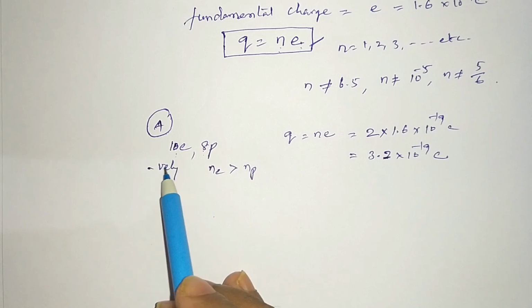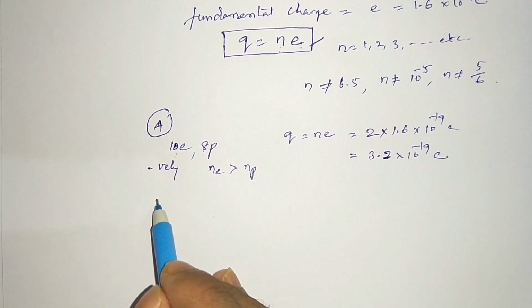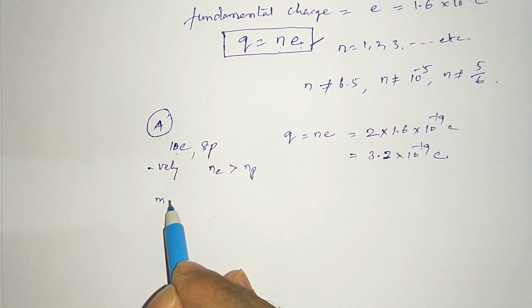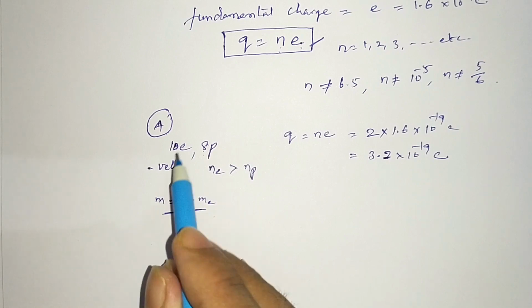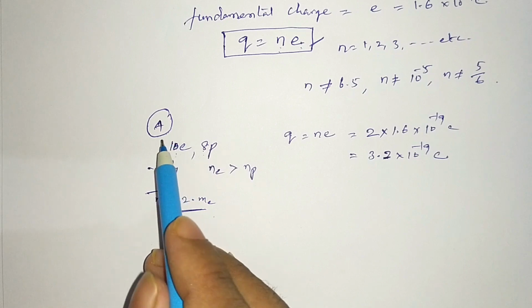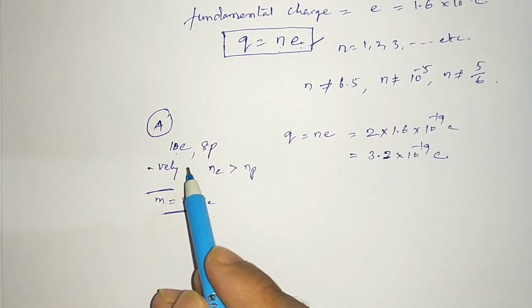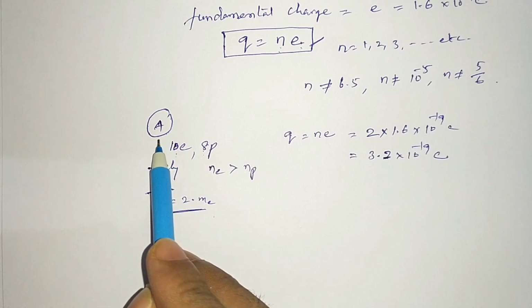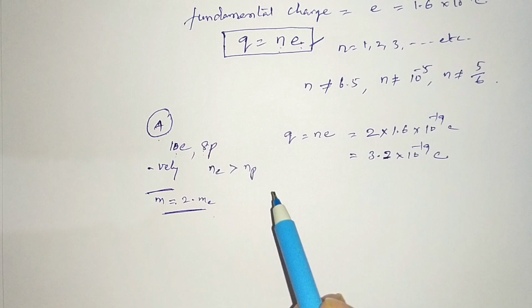Now it is a negatively charged body, 2 electrons are more in number. Then how much mass is more? 2 times the mass of an electron. That means now body A gains mass because the number of electrons is more here. That means a negatively charged body gains mass, a positively charged body loses mass.